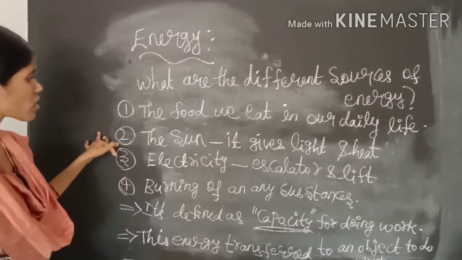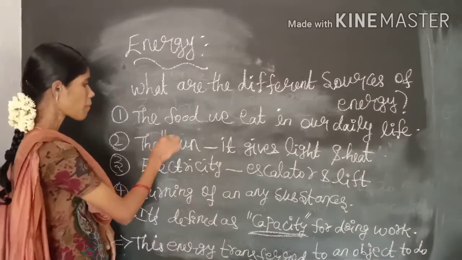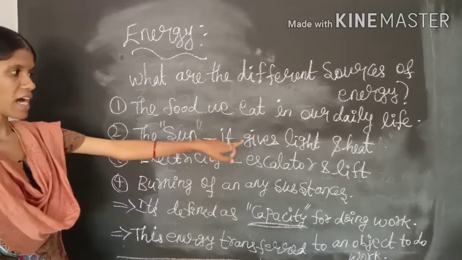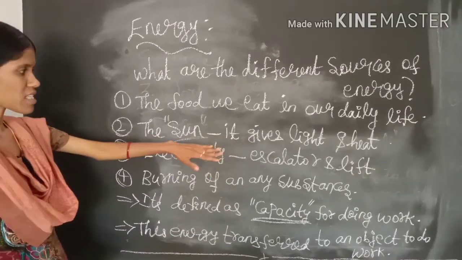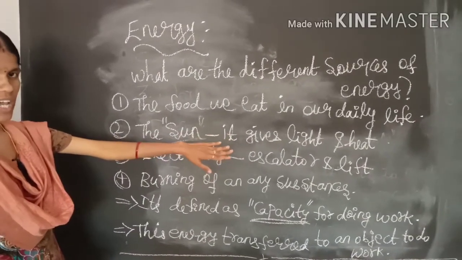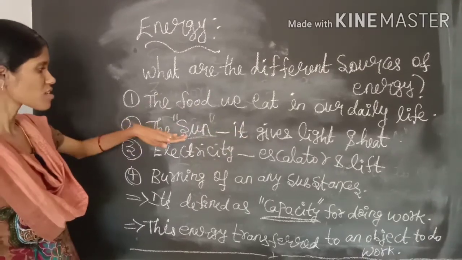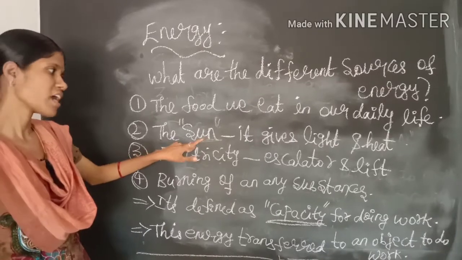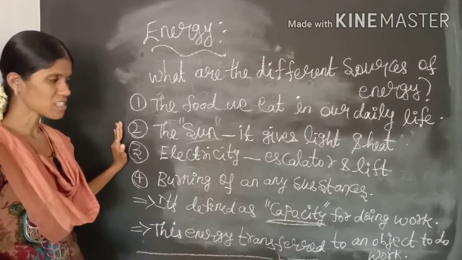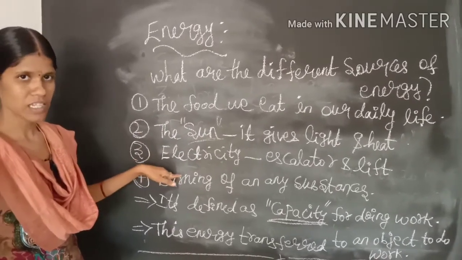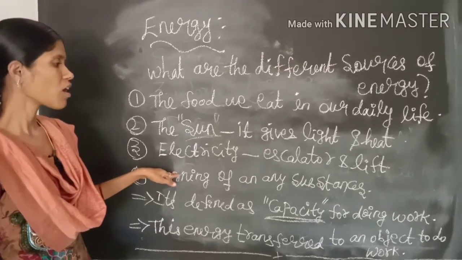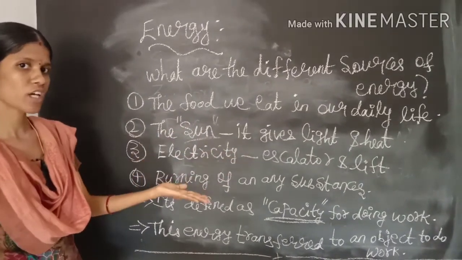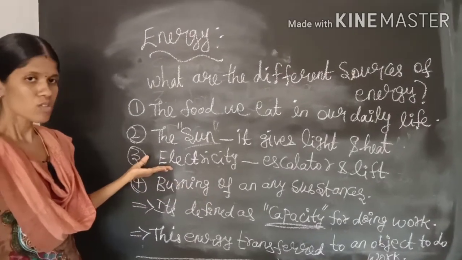The second one is the sun. The sun is the primary source of energy because it gives light as well as heat. It gives light energy as well as heat energy. So sun is the primary source of energy. The third one is electricity. By using electricity, that is current, the escalator and the lift move from one floor to another floor. So this is also a source of energy.